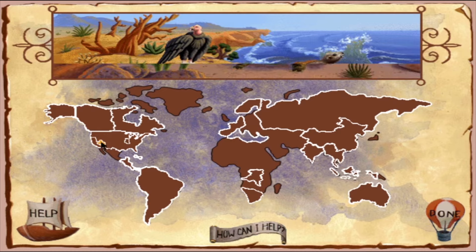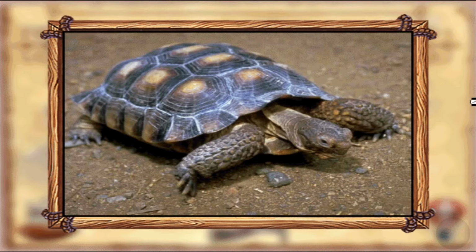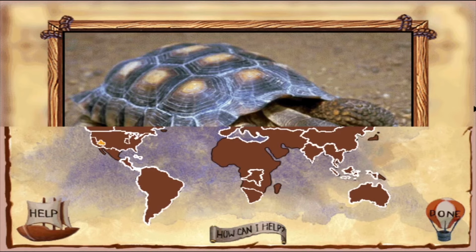Mojave Desert. Desert tortoises dwell in the Mojave Desert and have for thousands of years. The rapid growth of the Las Vegas Valley is destroying the desert tortoise's habitat. Bulldozers and backhoes tear at the tortoise's homeland. This loss of habitat has taken a toll on their population, which has declined as much as 90% in some areas. The Fish and Wildlife Service, as well as the Desert Conservation Plan, are taking serious actions to protect the habitat of the desert tortoise.